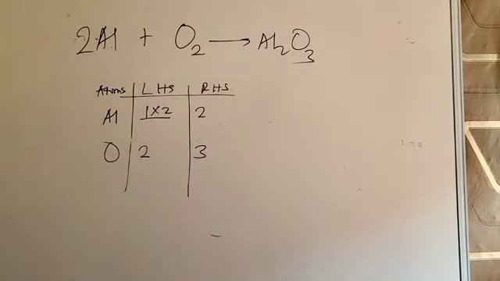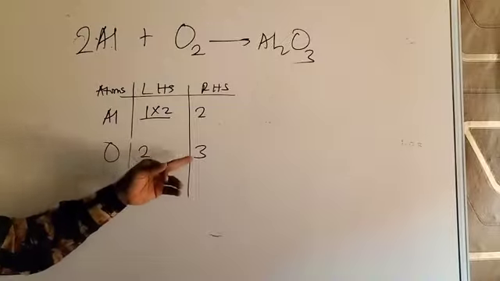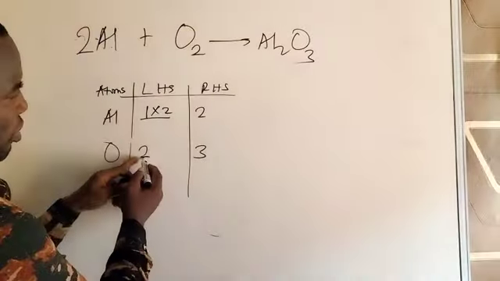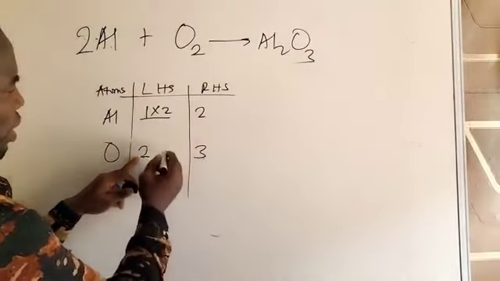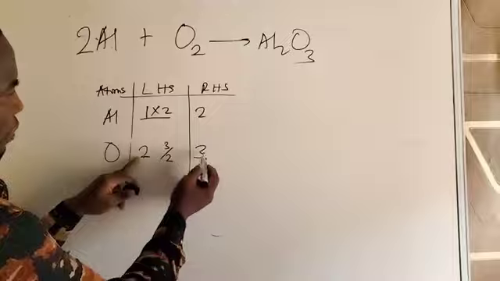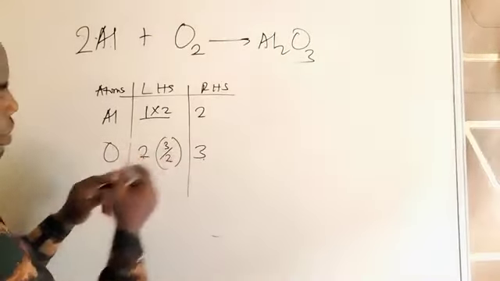We now ask ourselves, can we apply a fraction? Is there any fraction that can apply to 2 to give us 3? Remember that 3 is not a multiple of 2. But if I divide this 3 by this 2, I'll have 3 over 2. If I multiply 3 over 2 by 2, I'll get 3.